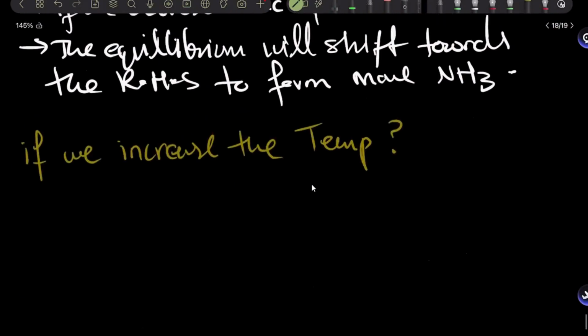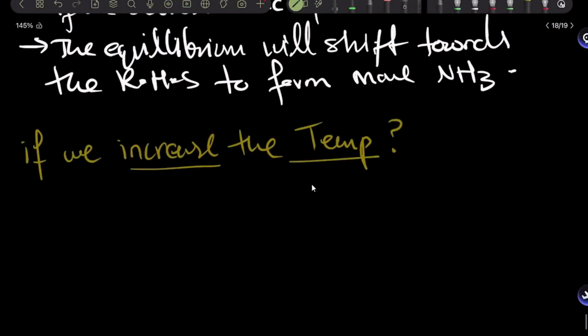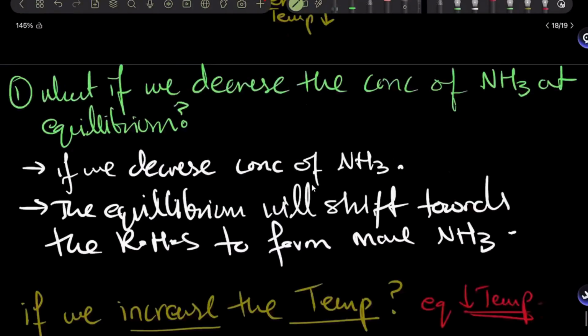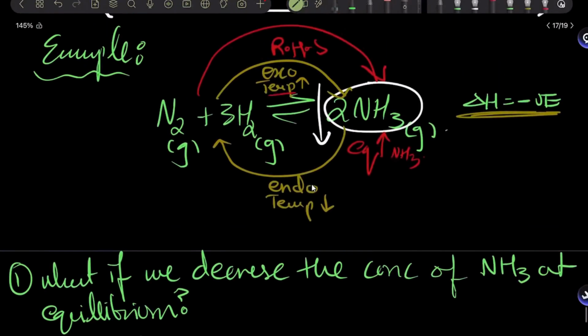Now what have I done? I've increased the temperature. What is equilibrium going to do? It's going to decrease the temperature. In order to decrease the temperature, which side should equilibrium go to? Towards the right or towards the left? The left-hand side. So, favoring the endothermic reaction. Exactly. So the equilibrium will shift towards the left hand side.